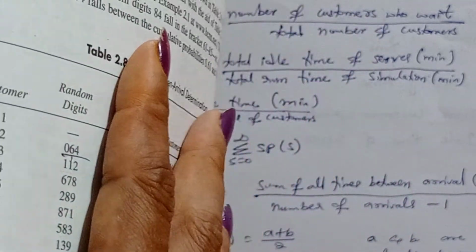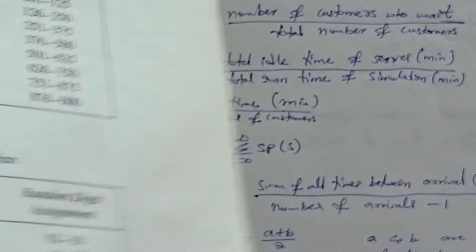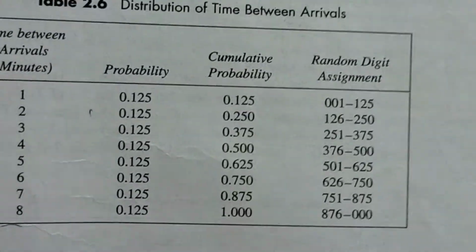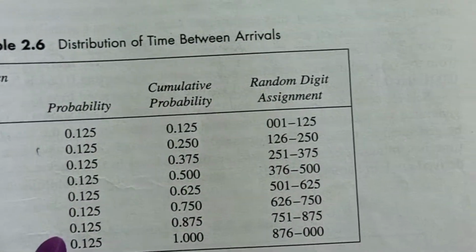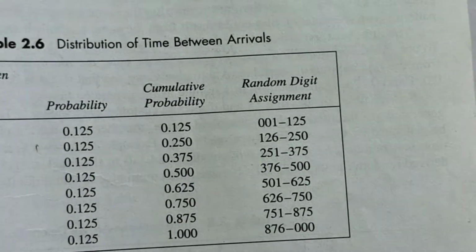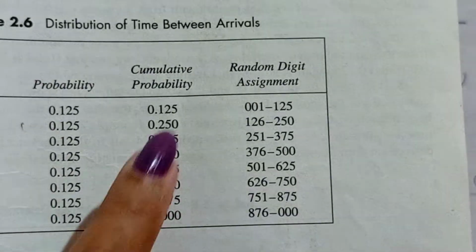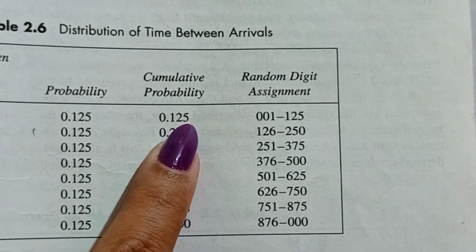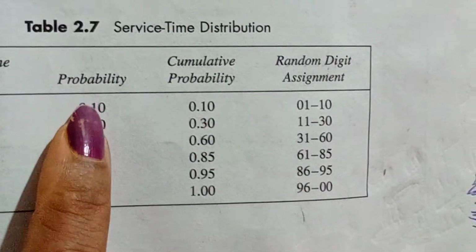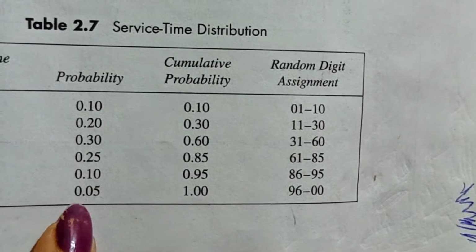So when you consider this probability, suppose you get it in 2 digits; after the cumulative calculation, you have to take it as a 3-digit assignment value. I'll tell you an example. See here, these are the 2-digit values given.